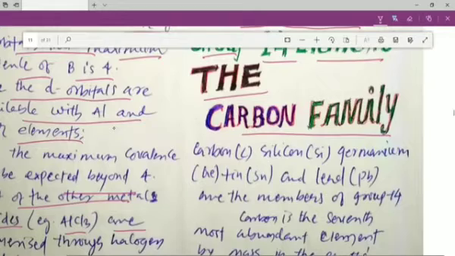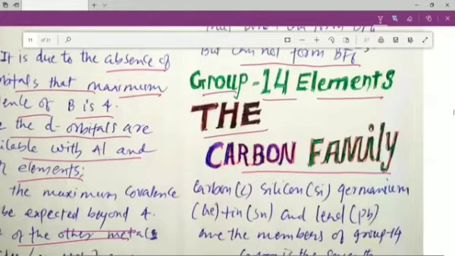Sir, what does monomer mean? Monomer means single unit. See, if we write AlCl3, this is one molecule. So it is known as a monomer.